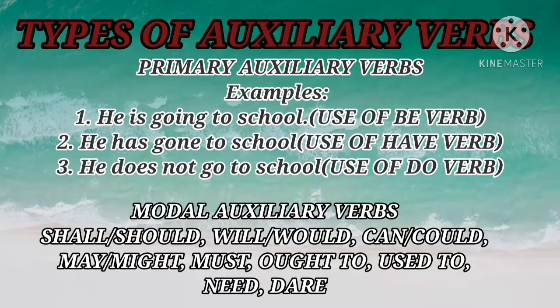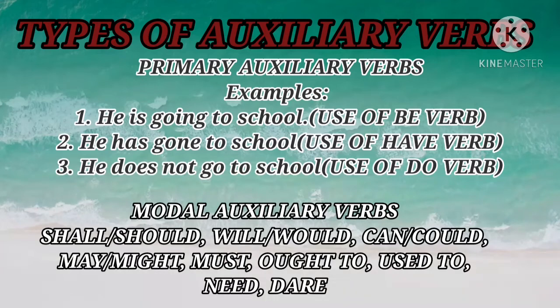And second is modal auxiliary. Okay, modal auxiliaries, for example, shall, will, can, could, may, might, should, would, ought to. Okay, he will do it. Do is the main verb, will is the auxiliary verb. I shall do the work. Do is the main verb, shall is the modal auxiliary. He will do it. Do is the main verb, will is the modal auxiliary.